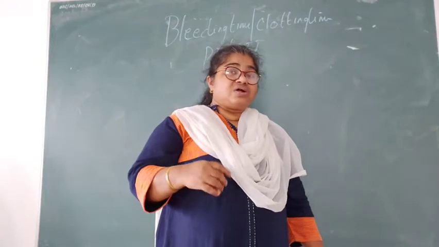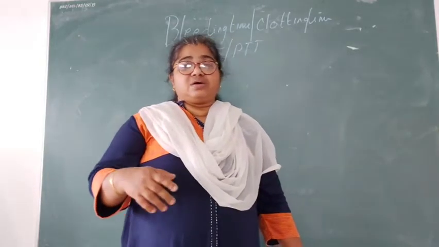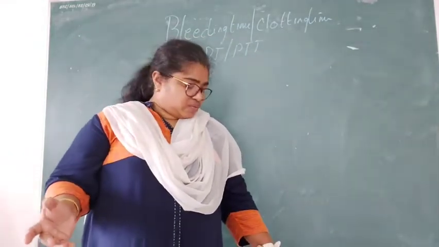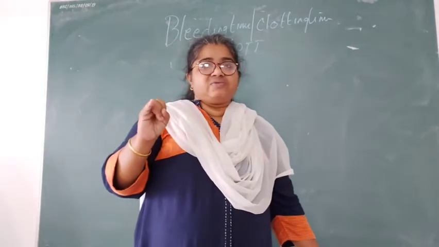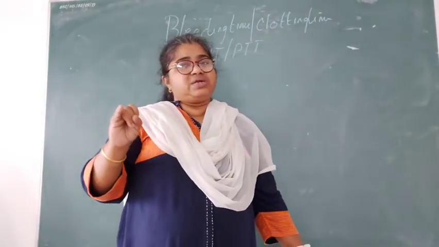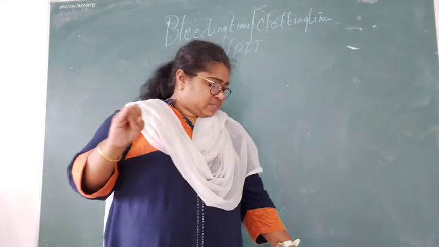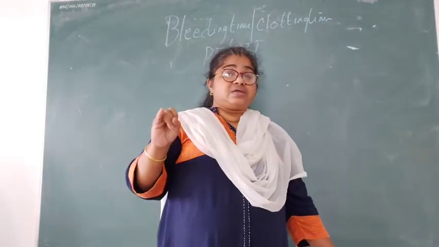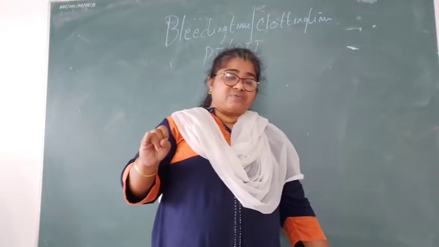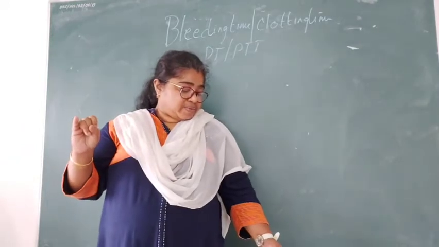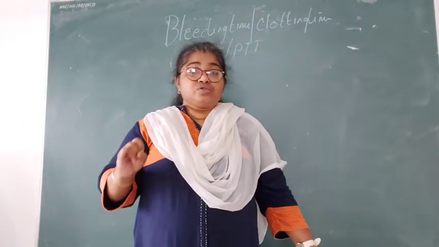In what all cases will the bleeding time be more? You will see it in severe liver disease, in leukemia, which is blood cancer, in aplastic anemia, and in thrombocytopenia.